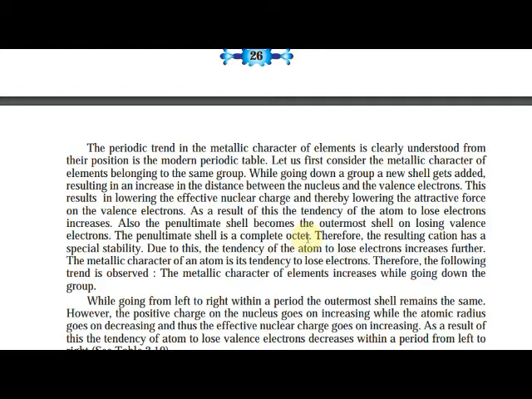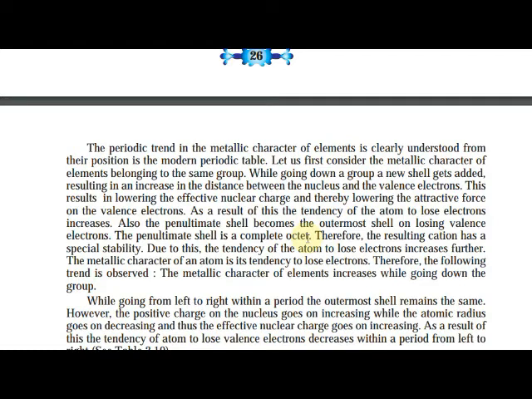This results in lowering the effective nuclear charge and thereby lowering the attractive force on the valence electrons.